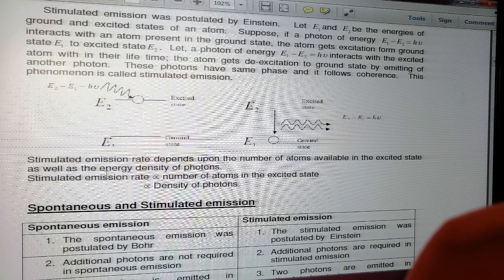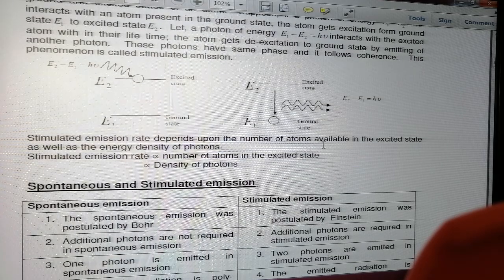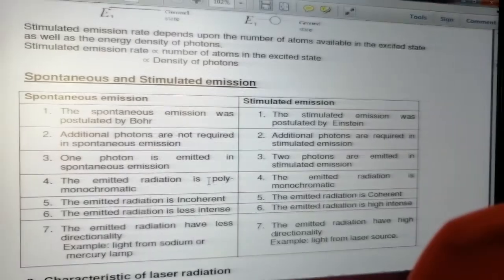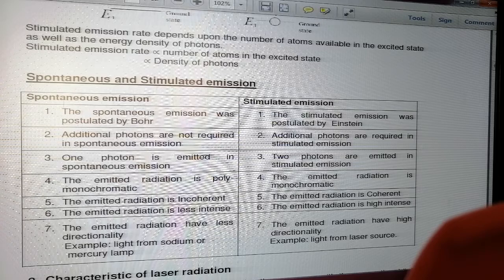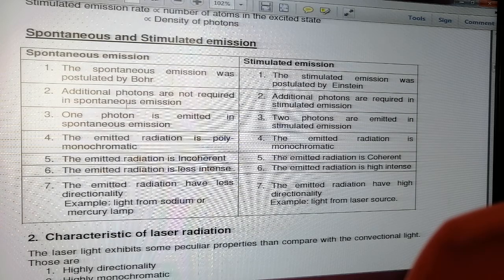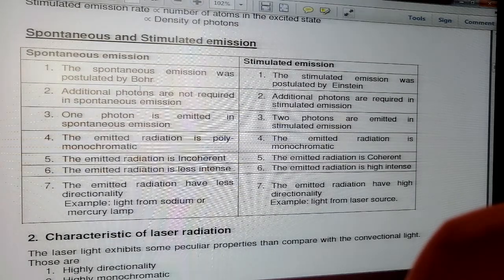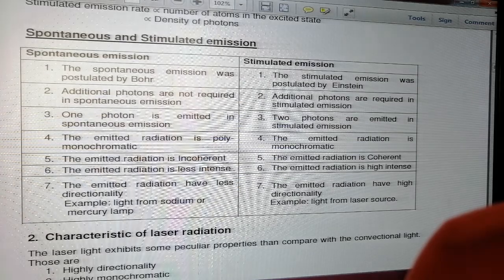Stimulated emission rate depends upon the number of atoms available in the excited state as well as the energy density of the photons. So the stimulated emission rate is proportional to the number of atoms in the excited state and the density of the photons. And here we can see the difference between spontaneous and stimulated emission. The first difference is that spontaneous emission was postulated by Bohr, whereas stimulated emission was postulated by Einstein. Additional photons are not required in spontaneous emission.